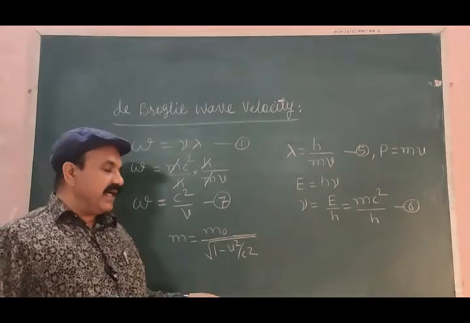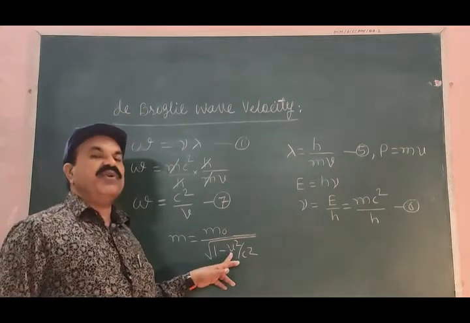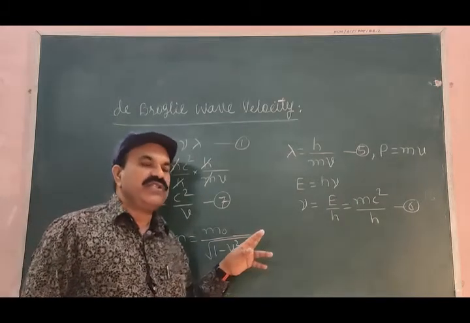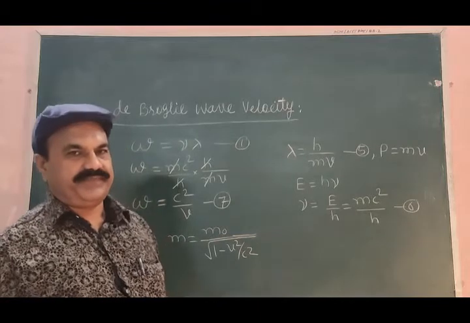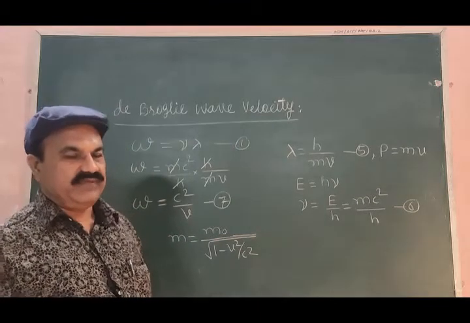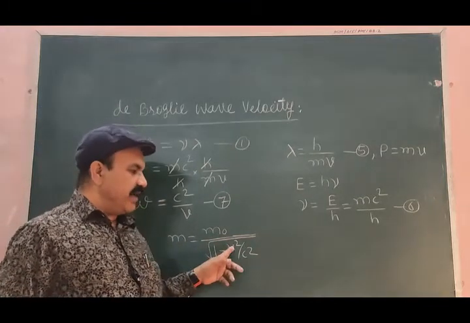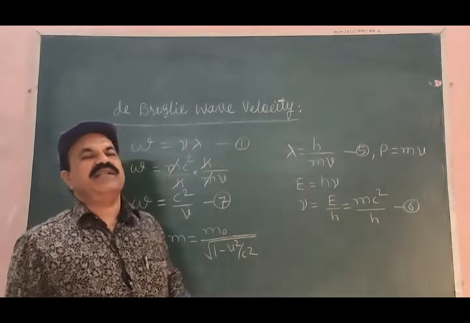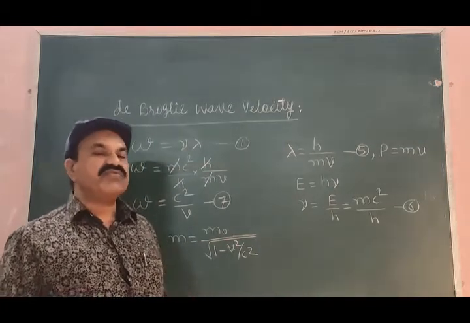Let us assume that the velocity v with which the body is moving is equal to the velocity of light. If we consider this, what will happen?